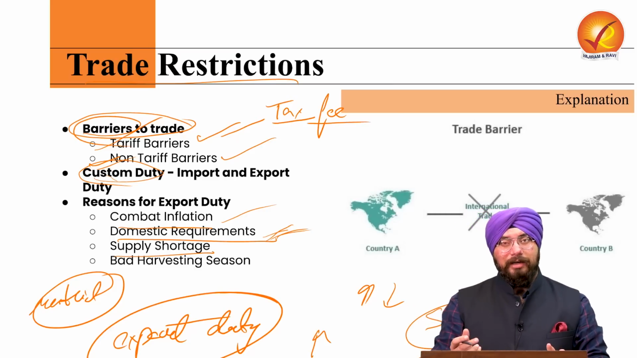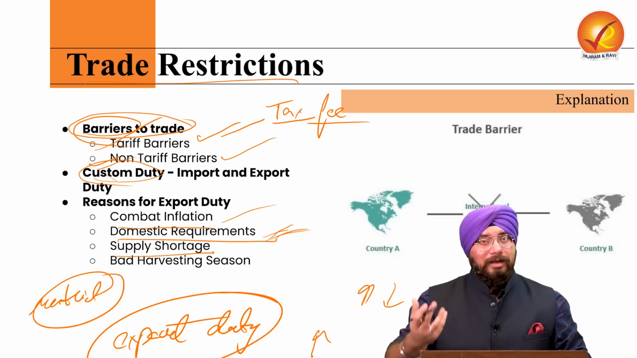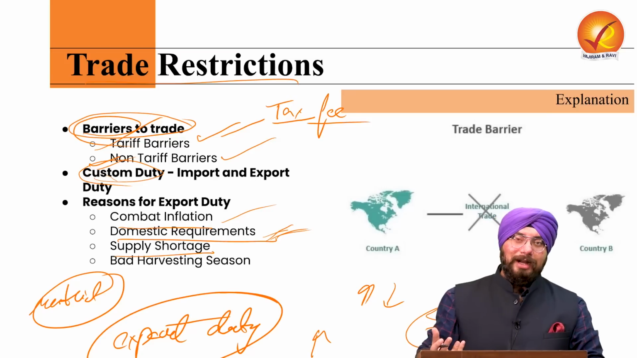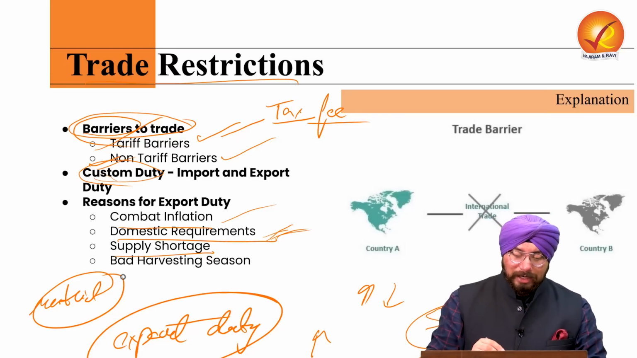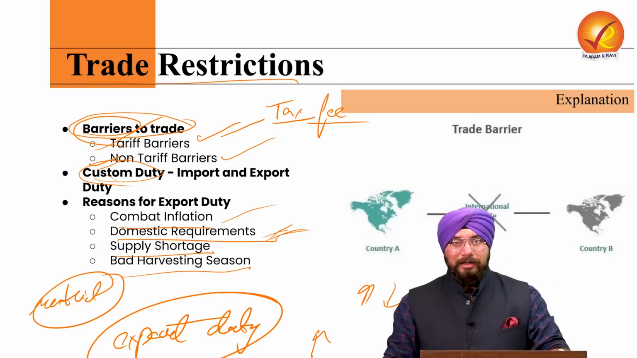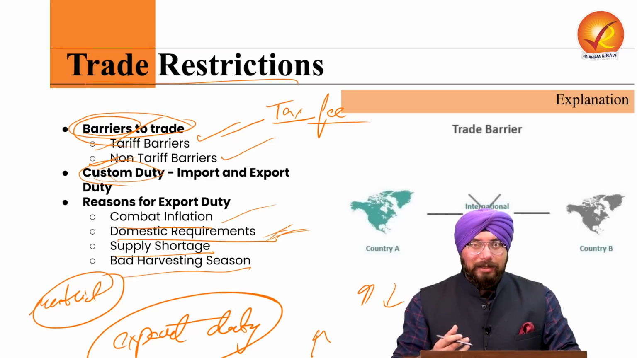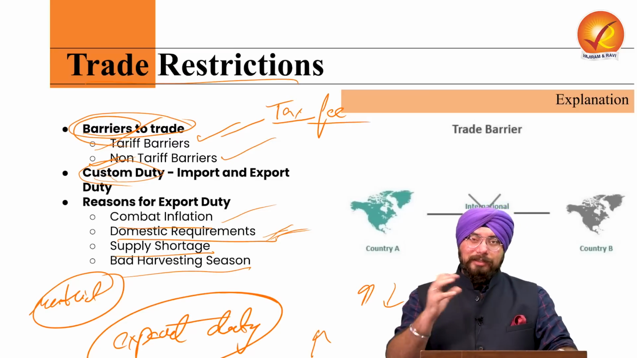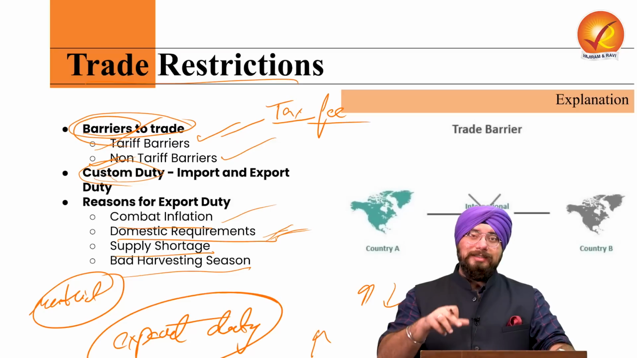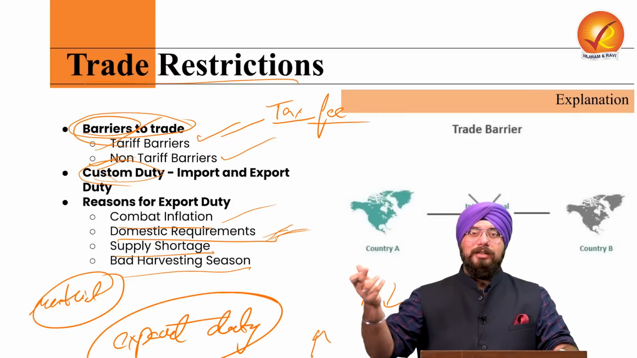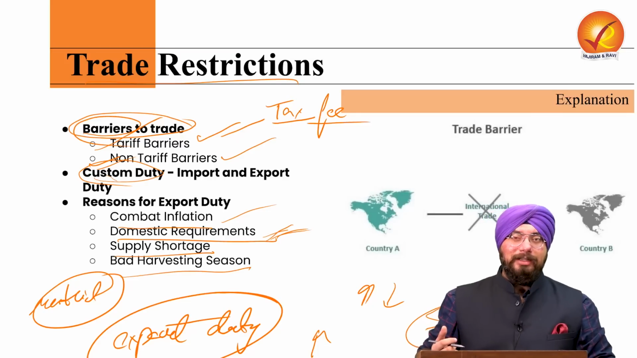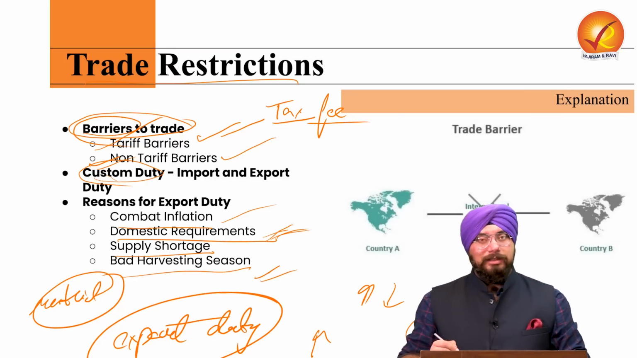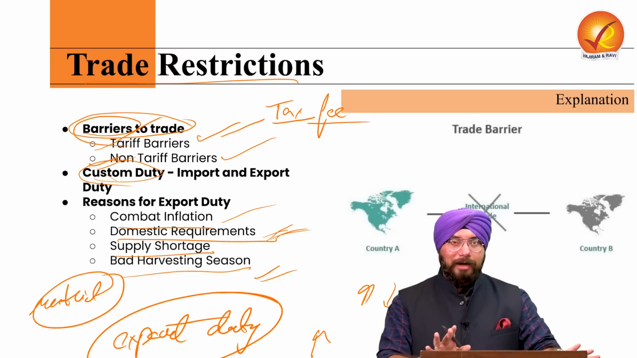Then supply shortage. Earlier, domestic requirements were not met. Why? Because there was a supply shortage. So to correct that, export duties are imposed. Now, whenever there is a bad harvesting season, right? Obviously, if there is a bad harvesting season, the produce of rice would be low, the produce of wheat would be low. Even if the produce is low, if we are still sending that produce to other countries, naturally people in our country will not be getting those products. So in order to correct the economy in a bad harvesting season, in that case also this export duty can be levied.